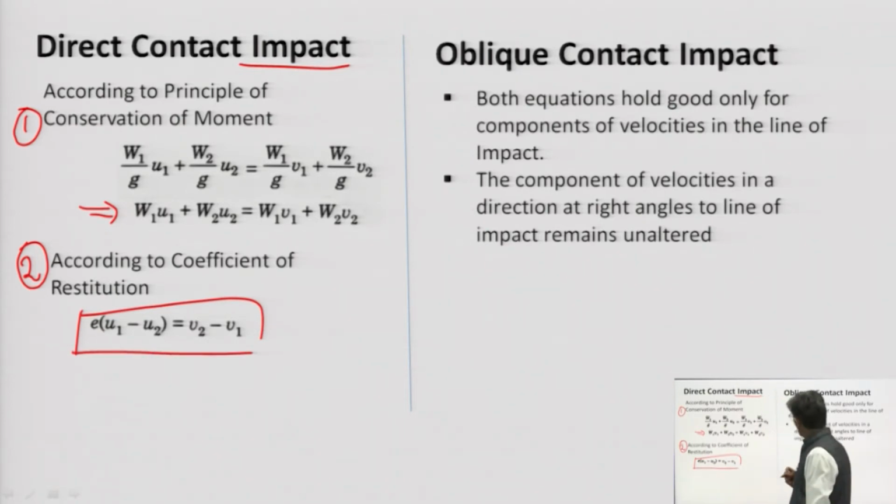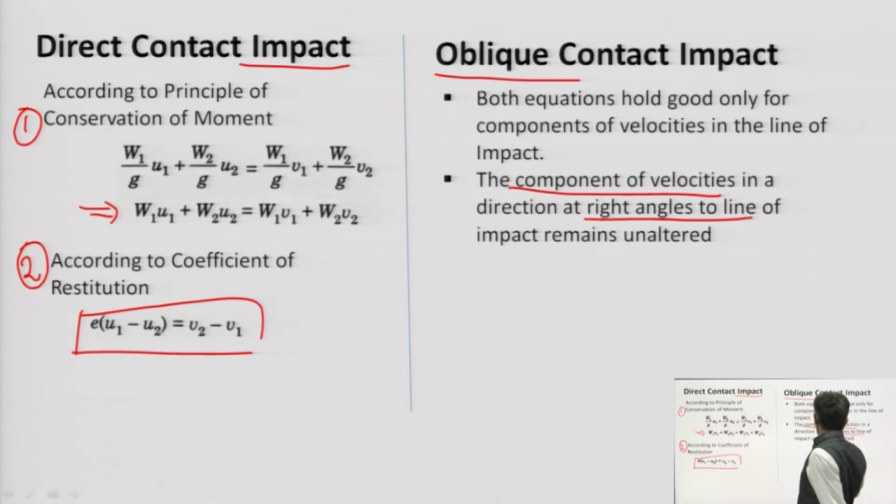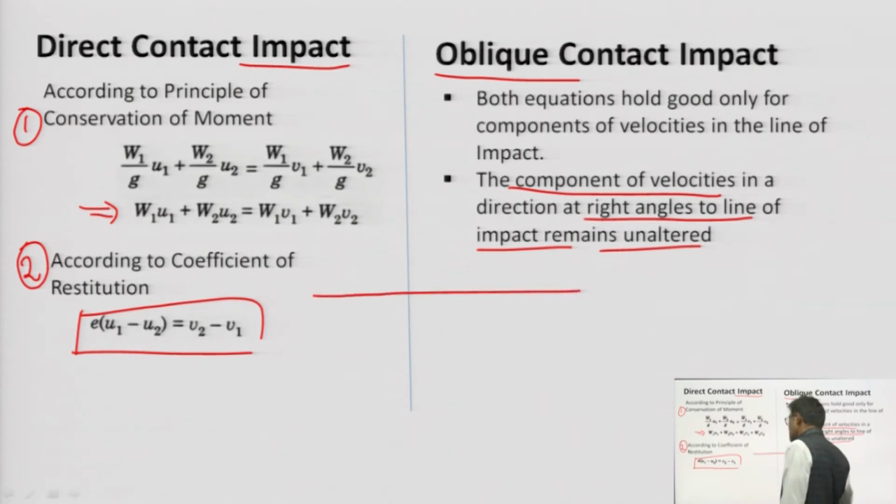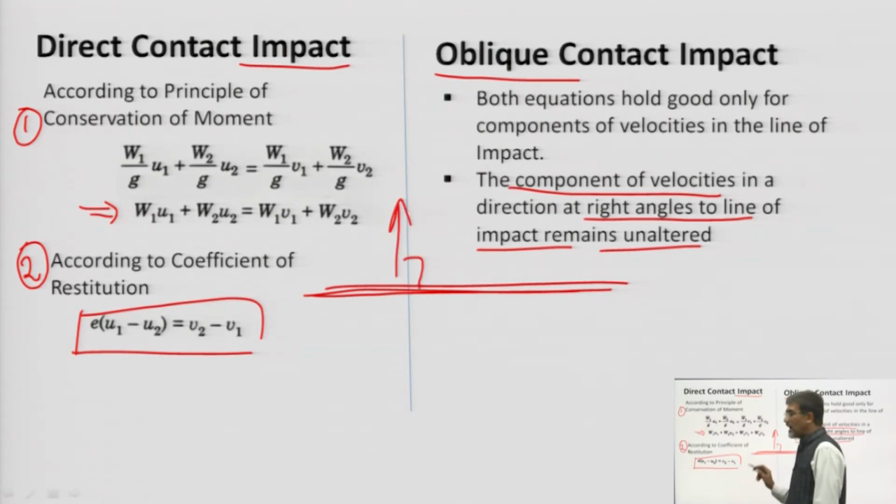This was for direct contact, and if the contact is oblique, both equations are used in this case, but the component of the velocities in the direction at right angle to the line of impact remains unaltered, means they are not going to change. If this is the line of impact, the component of velocity in the perpendicular direction is not going to contribute anything.